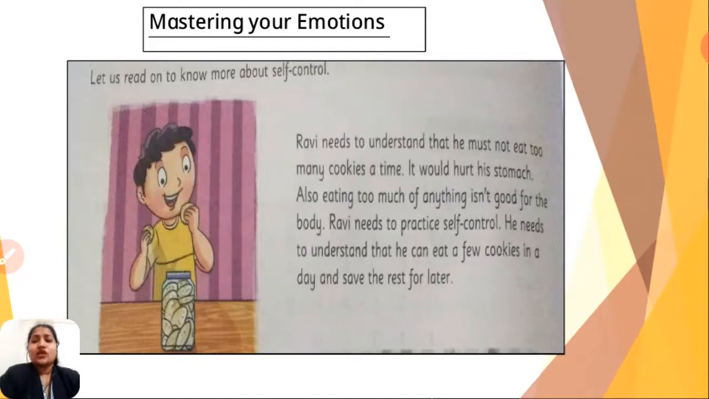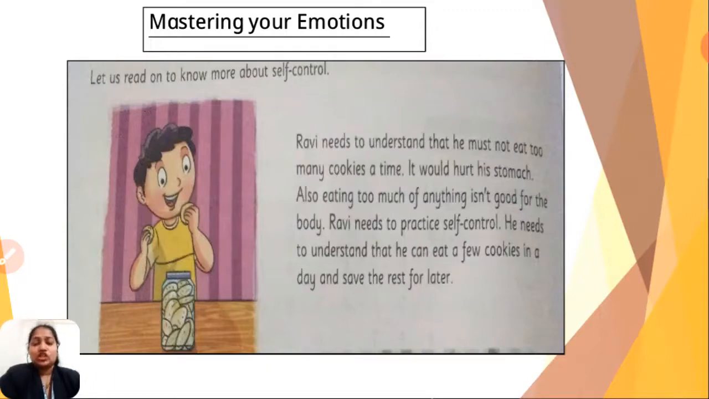So sometimes you like something, so you like to eat that thing all the time. But that's totally wrong, because eating too much of something is sometimes not good for us. So overeating is not nice. Okay, eat how much your body requires. So here you can see it would hurt his stomach, whereas eating so many cookies, definitely it will hurt his stomach. And also eating too much of anything isn't good, right?